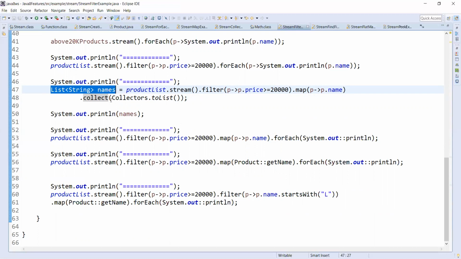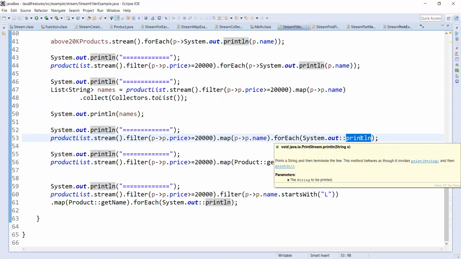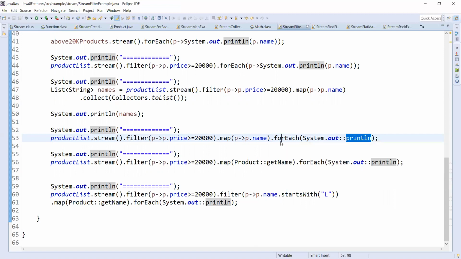Okay, so for example, if I just want to print the names of the new list, we can use forEach and use the method reference operator, and then print the names of the new list.